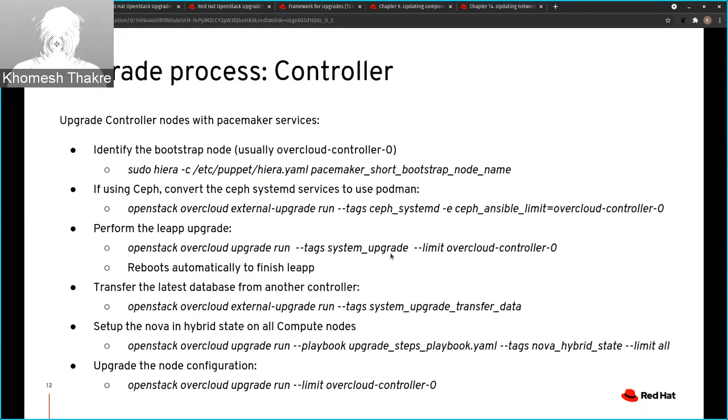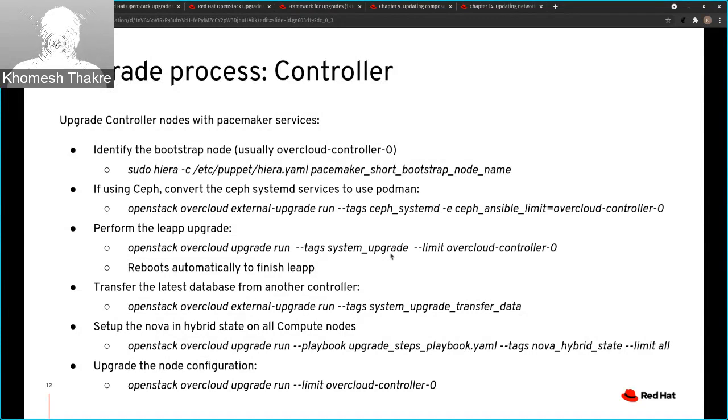This particular step we need to perform only once, for the first bootstrap controller. This command will stop the pacemaker running on the other two controllers, and it will also sync the MySQL database from the other two controllers to the bootstrap node, so that we can recreate the cluster from the bootstrap node again and we will have the same database. So no data will be lost.